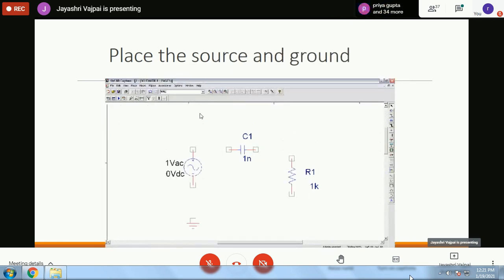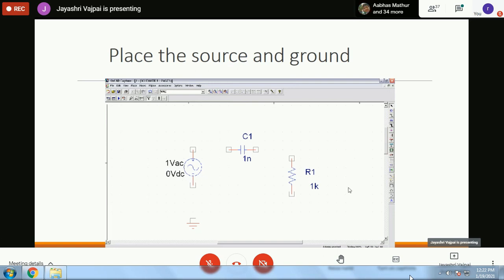Now, by selecting part VAC, we are able to get an AC source. Basically, it allows you to have some offset also. A shifted AC source can also be there. So you can see the VDC part also here. One VAC means it has been set to the value 1 here, and the DC part has been set to 0.